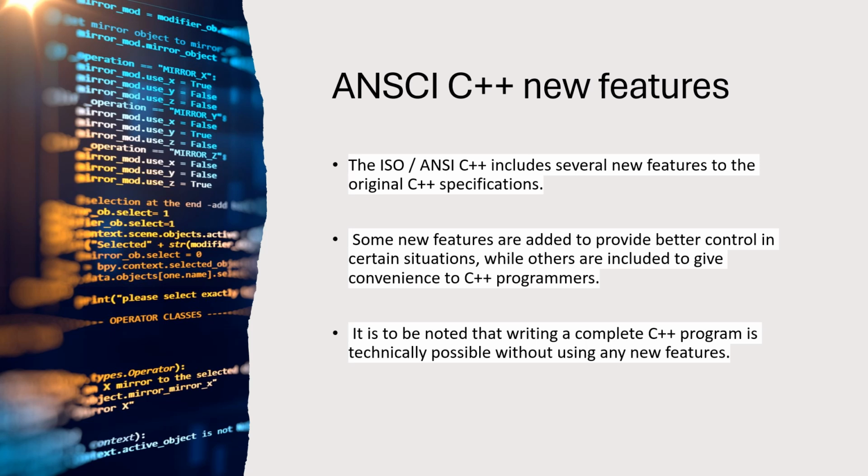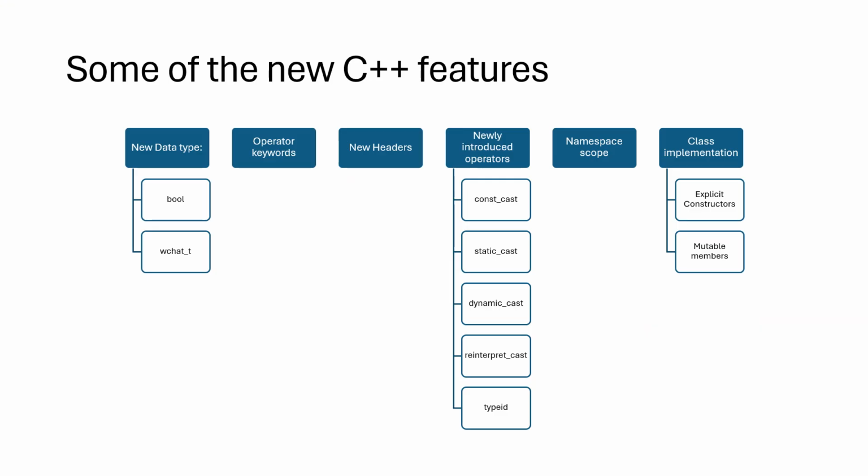That is, we use those new features according to certain situations only. If the situation needs it, we are going to use that new feature. Without using these new features also, we can complete our C++ program.